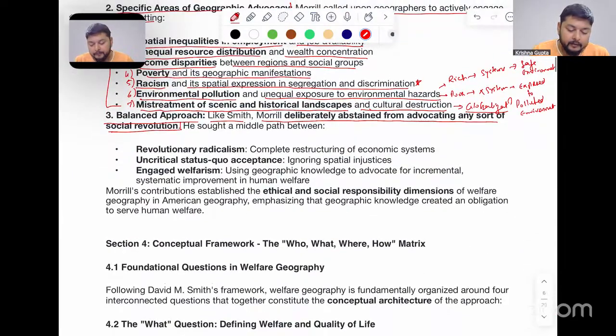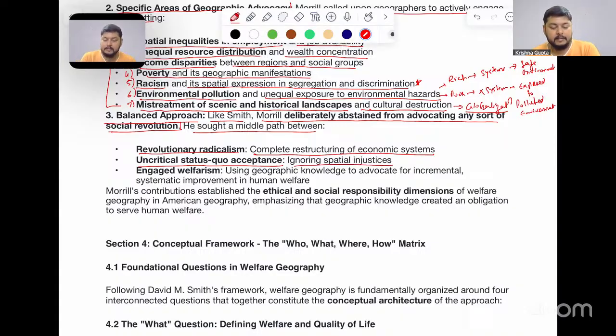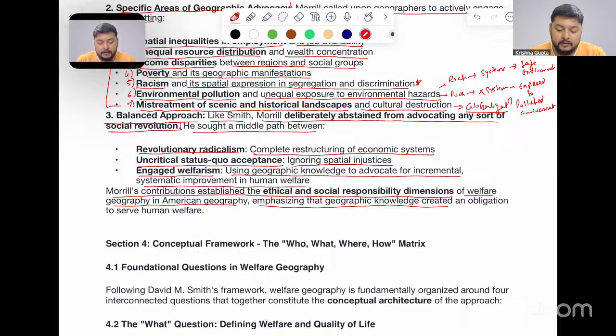Then he sought a middle path between, number one, revolutionary radicalism, that is, complete restructuring of the economic system, and number two, uncritical acceptance of the status quo, that is, ignoring spatial injustices. Instead, he favored engaging welfarism, using geographic knowledge to advocate for incremental systematic improvement in human welfare. Morrill's contribution established the ethical and social responsibility dimensions of welfare geography in American geography, emphasizing that geographic knowledge created an obligation to serve human welfare.